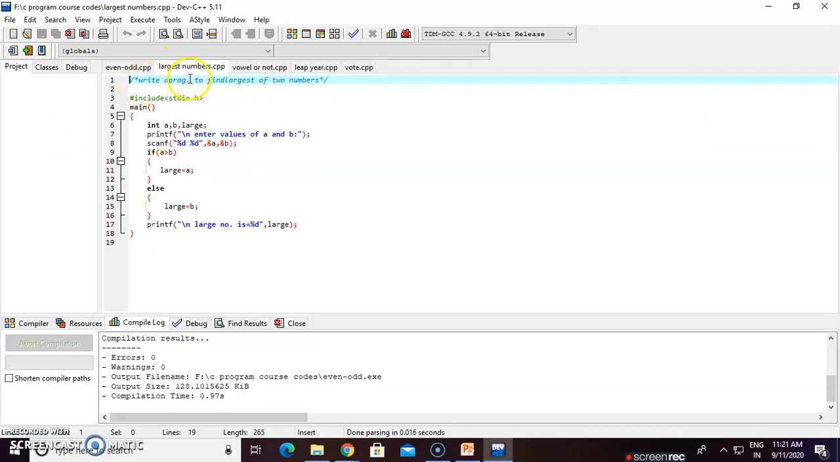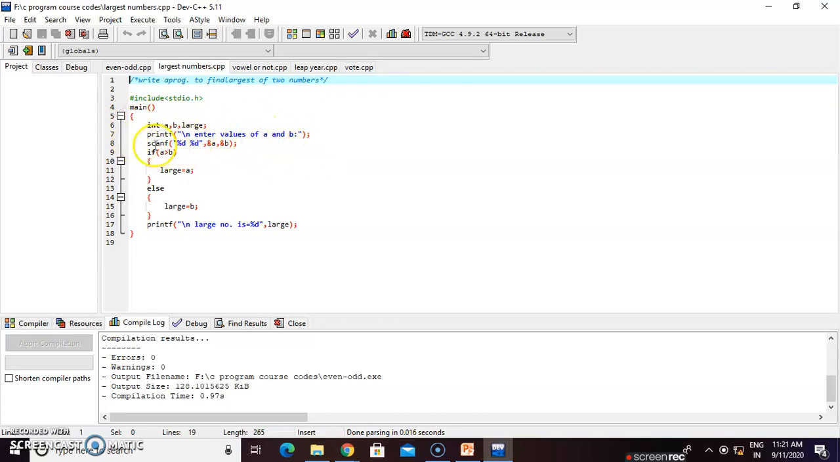Next, write a program to find the greatest of two numbers. Which number is largest among the two numbers? For that, we use this source code. It has include stdio.h. In the main function, we take three integer variables a, b, and large. The data type is int. Printf "\n enter the values of a and b".